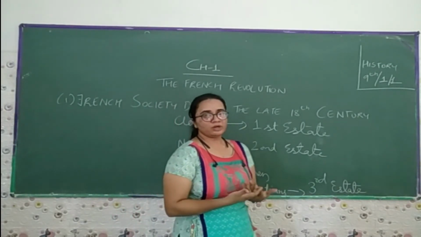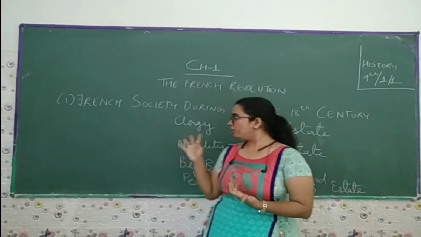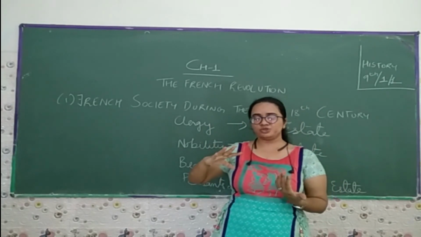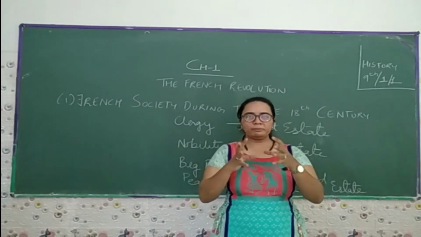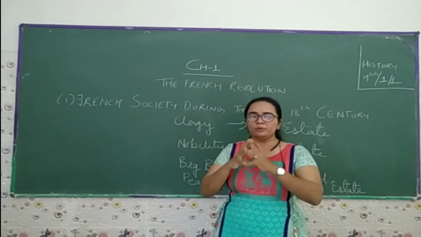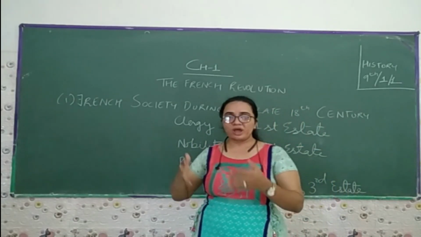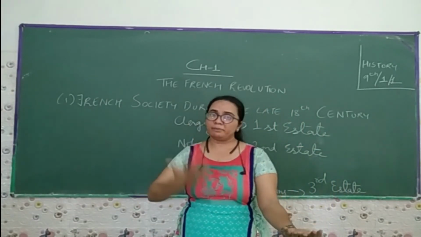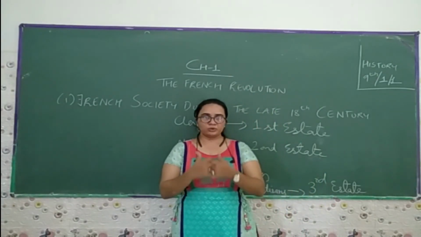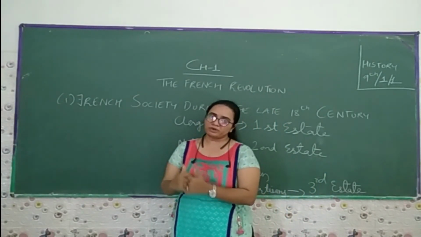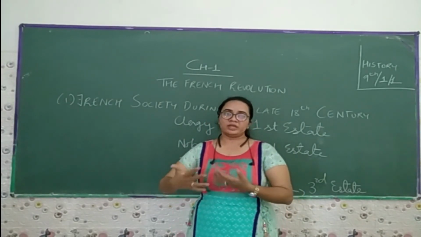Then we come to know that the middle class people emerged at the end of the 18th century. What they demanded was that all people should get equal status, and that we can't give certain privileges to people by birth, but those who have merit and ability should get the privileges by which they can regulate power.